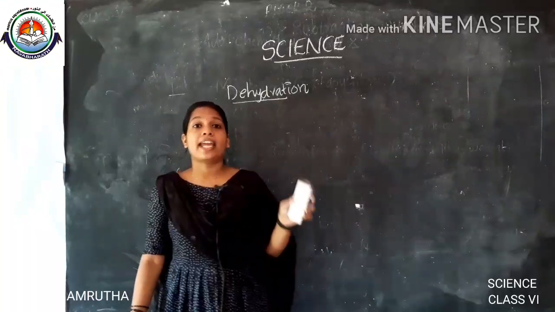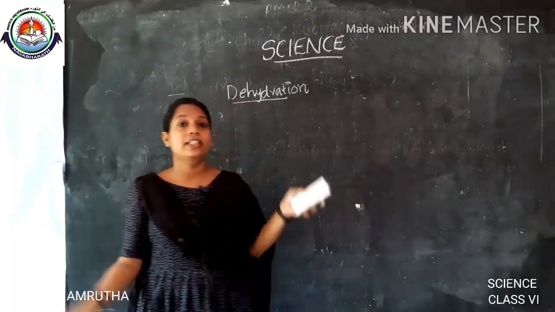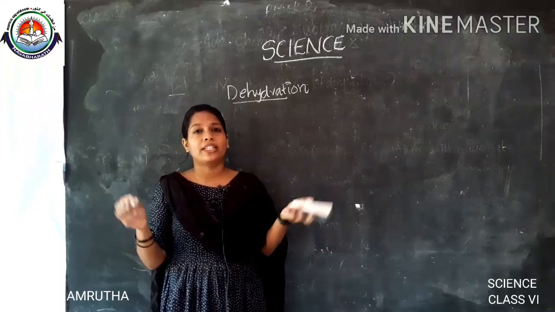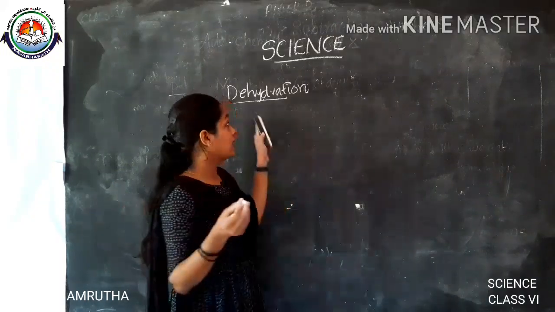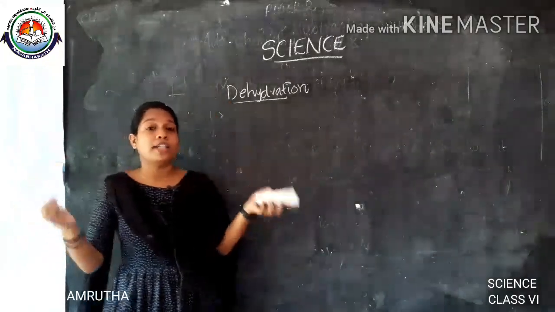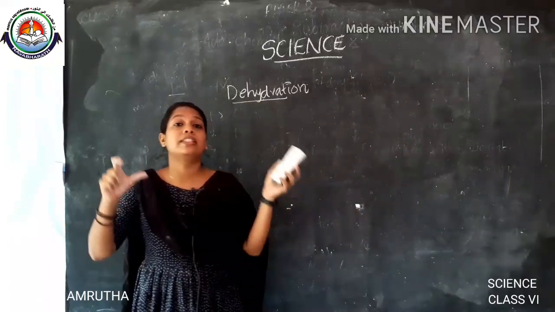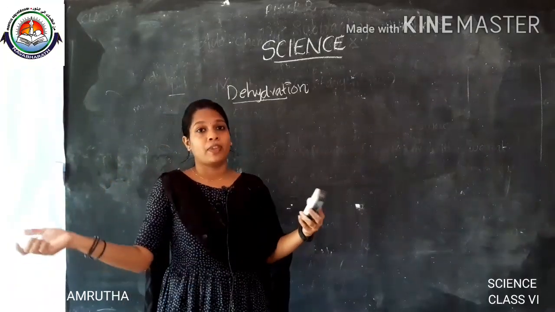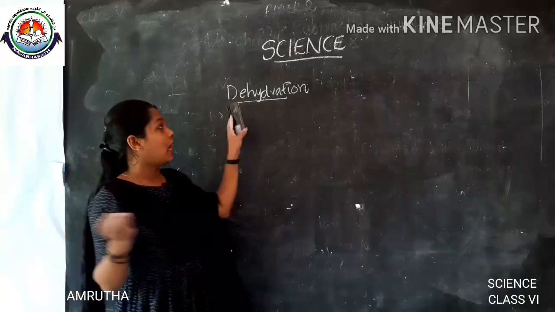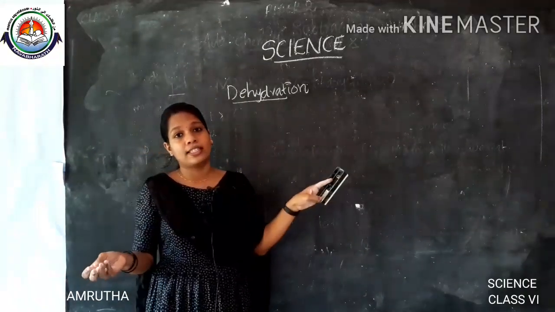Dehydration is the excessive loss of water from our body. It is a condition in which the water in our body, along with the minerals, is getting lost. So how does this dehydration occur?